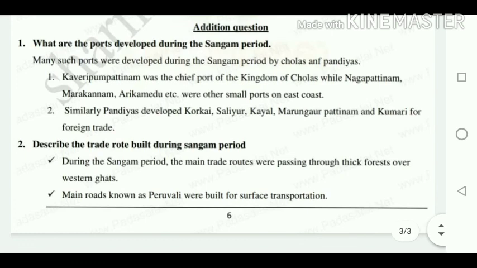Then describe the trade routes built during the Sangam period. During the Sangam period, the main trade routes passed through the thick forest over the Western Ghats. Main roads known as Peruvali were built for the purpose of surface transportation.